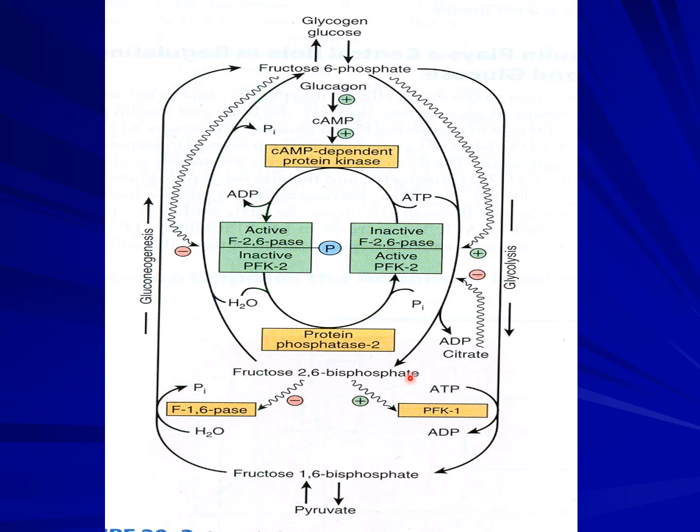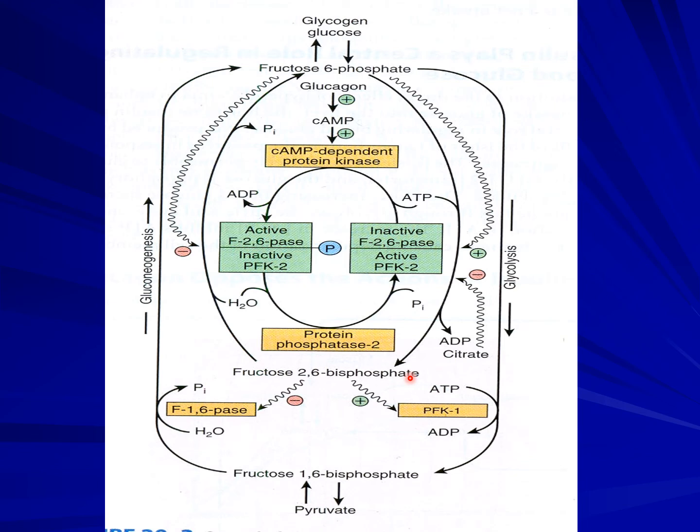So what the body has done is, instead of having two individual polypeptide chains of enzymes, it has made one single polypeptide chain. On one side is the fructose 2,6-bisphosphatase part, and on the other side is the PFK2 part. Now, there is a serine group on this polypeptide chain.